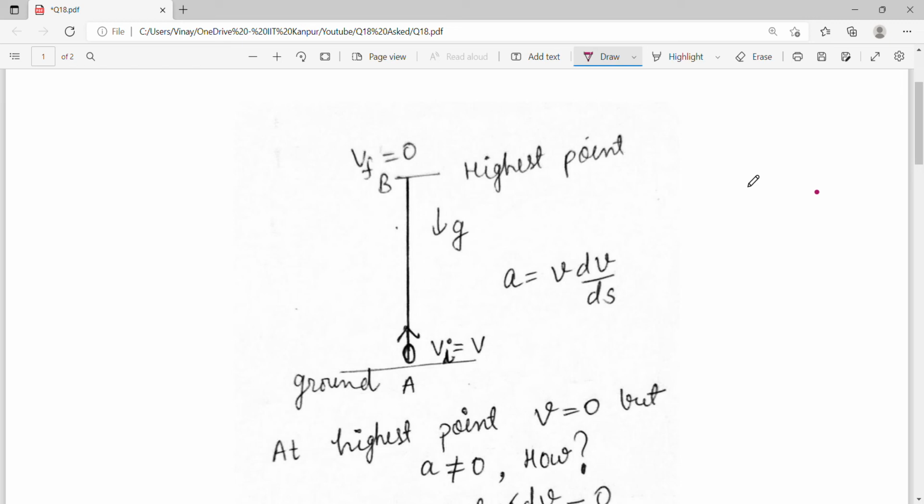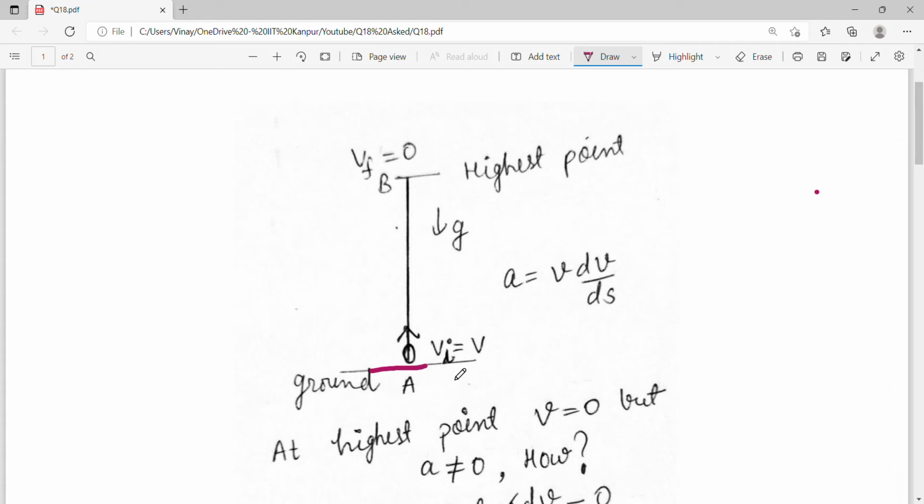So this was the conceptual doubt asked by one of my students. Let me just briefly tell you all what the doubt was. You have this object here on the ground. Let's say this is the ground where you are throwing a ball or some object from the ground in the upward direction in a straight line motion. It is a very simple straight line motion, right?